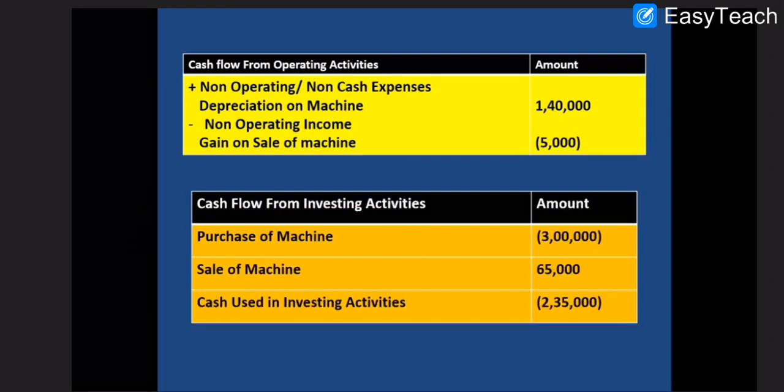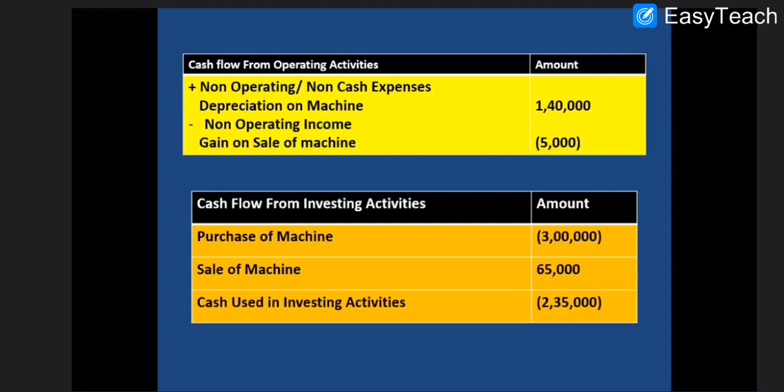Now last is the investing activity and operating. See, from this question, which items will be shown in the operating activities? First, we'll add here the total depreciation, that is 1 lakh 40,000, as it includes the depreciation on the machine sold also. So total depreciation will be added here as a non-cash expense. And we subtract non-operating income, gain on sale of machine. The gain on sale of machine is 5,000. So these two items will be shown in the operating activities.